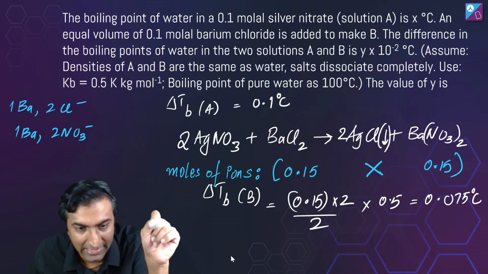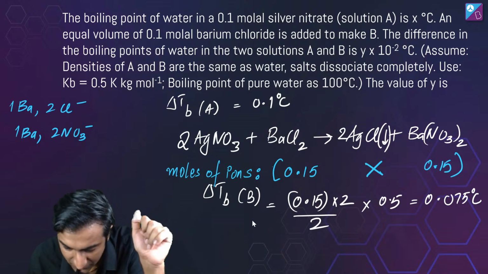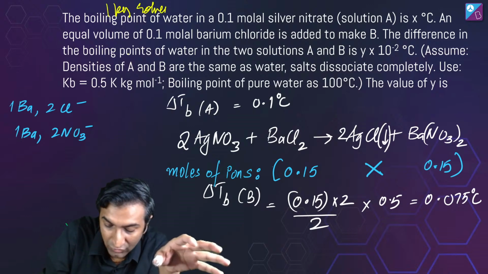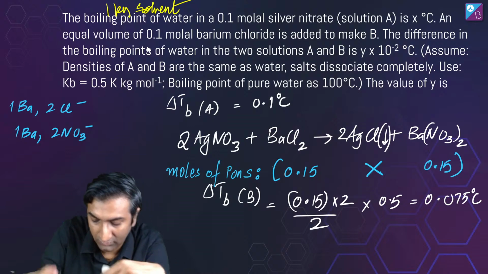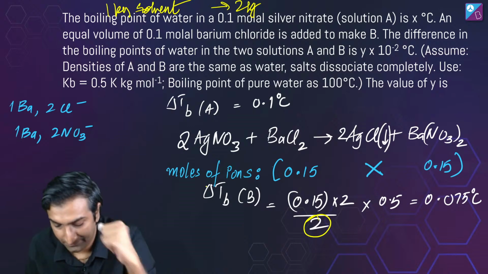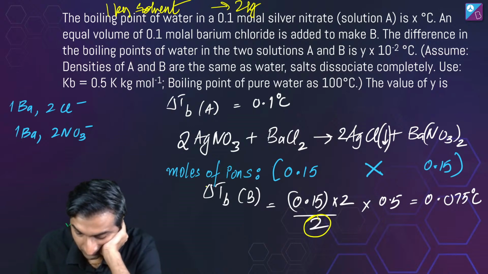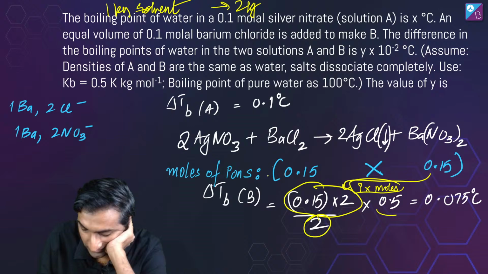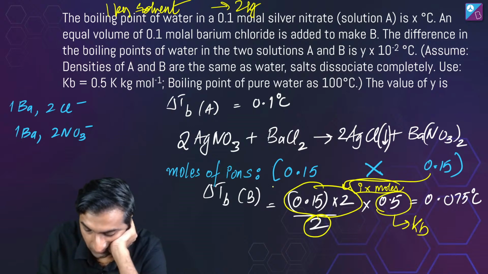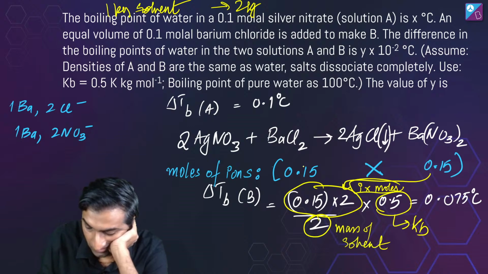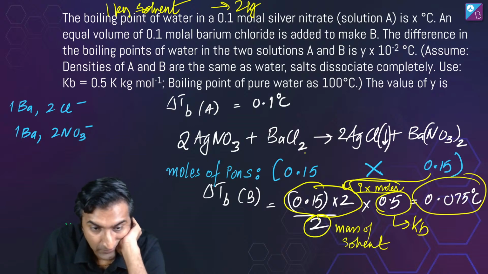Did something go wrong? Look, I assume that you started with 1 kg of solvent, and since you are taking the same amount, you add them both together so you get 2 kg. That is why the denominator is 2. Okay, and what else is written here? This is i into moles. This is Kb. This is the mass of solvent. Okay, so this is 0.075.